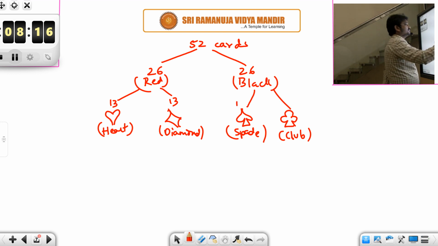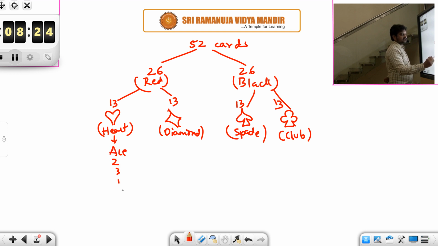These are 13 in number each. Among these 13 you will find the cards ace, 2, 3, numbered cards till 10, and then jack, queen, king. The same thing repeats. Remember all this, because you could get any questions on this.